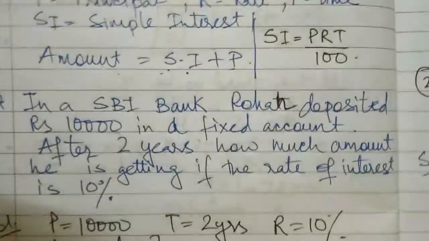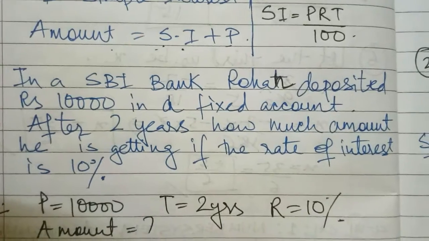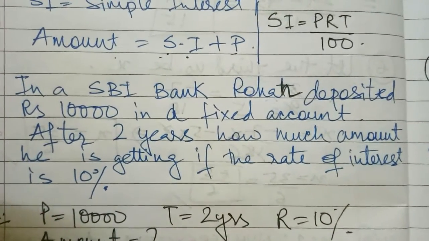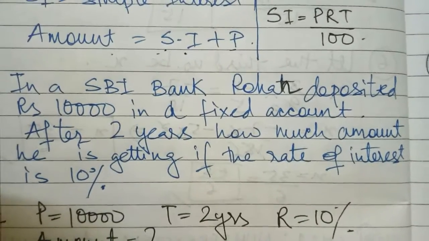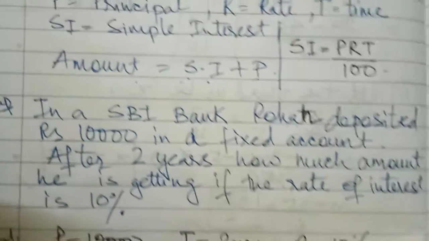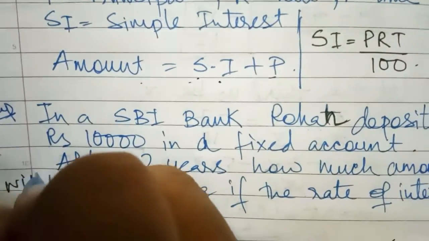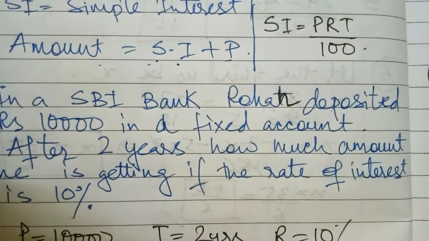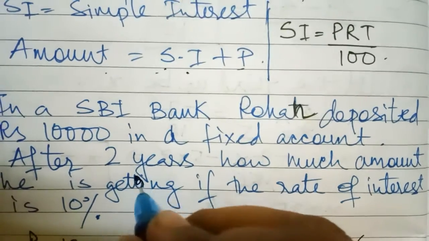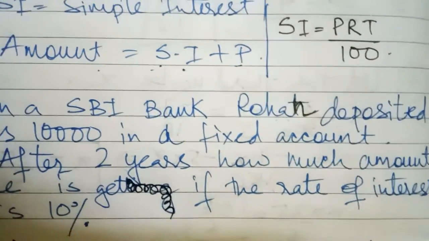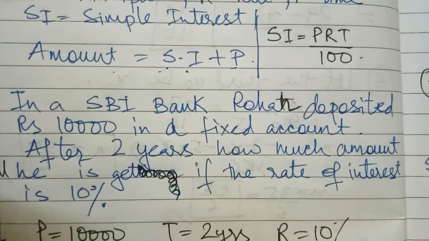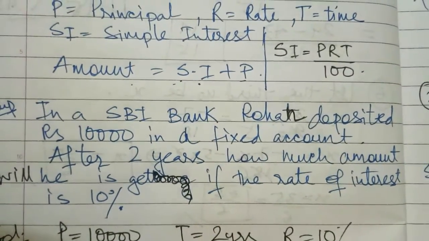Now I have written one example. In an SBI bank, Rohan deposited rupees 10,000 in a fixed account. After 2 years, how much amount will he get if the rate of interest is 10%?